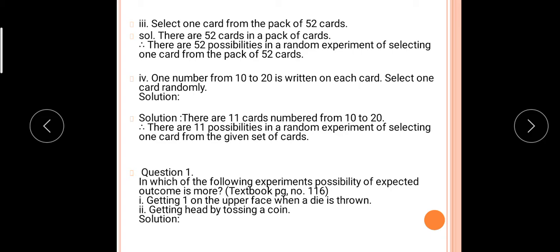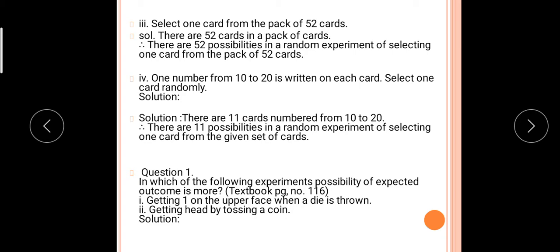Now one number from 10 to 20 is written on each card. If we write one number from 10 to 20 and select one card randomly, how many possibilities are there? 10, 11, 12, 13, 14, 15, 16, 17, 18, 19, 20. So there are a total of 11 possibilities in a random experiment of selecting one card.